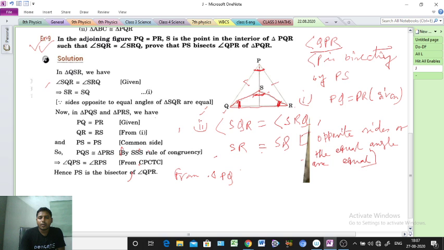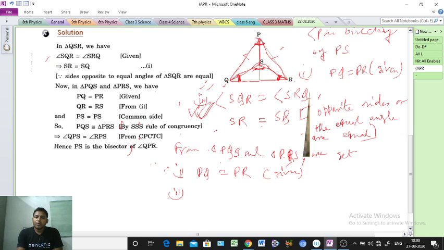The down part we don't need, just leave it, it is already taken in this point. Now we will take both sides, where two triangles are there: triangle PQS and triangle PRS. First, PQ equal to PR, two sides given equal.